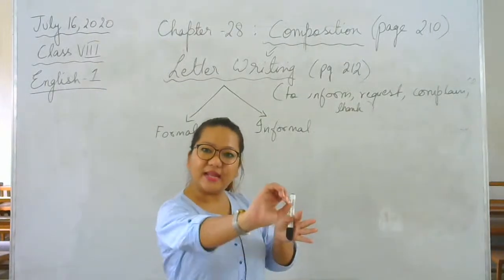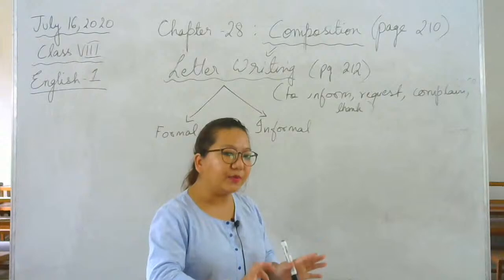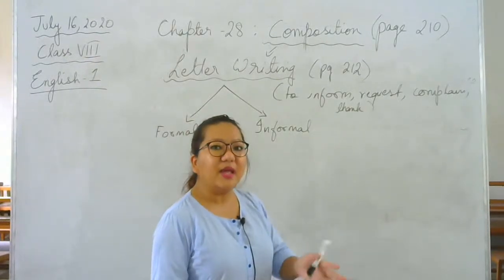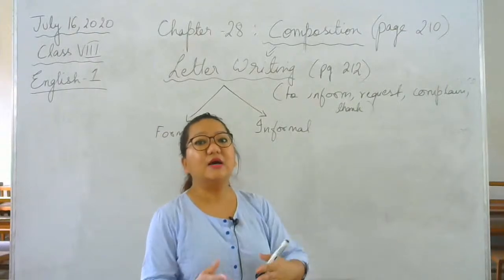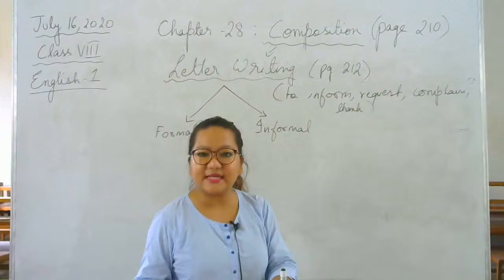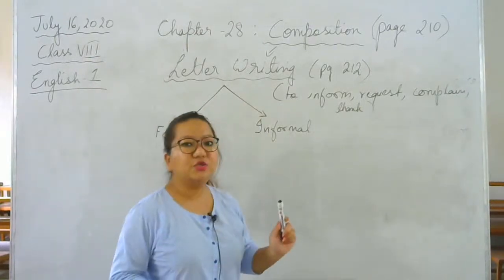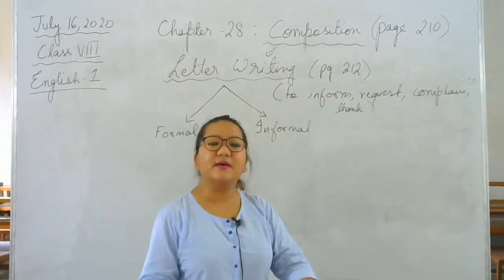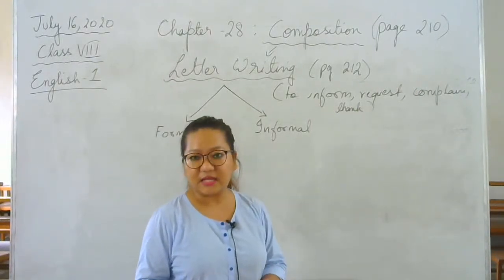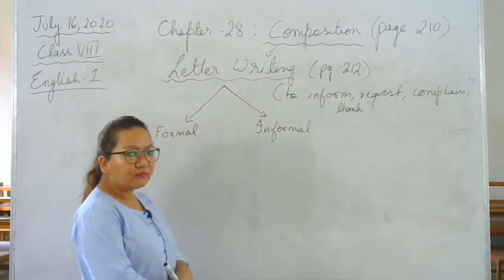Formal means what? I personally write a letter. In fact, I type it out to the principal, and then I say I will not be able to come to school because I have to go for my medical treatment. Then I write my name and class, and then I submit it. Now that becomes very formal. It becomes very original, authentic, and it becomes a very serious case. So letters are written to say something that is very serious, or something that can be taken very seriously. So we have two types, formal and informal.